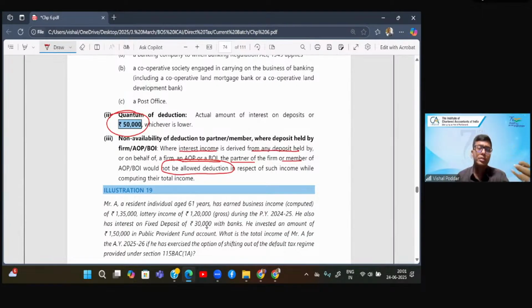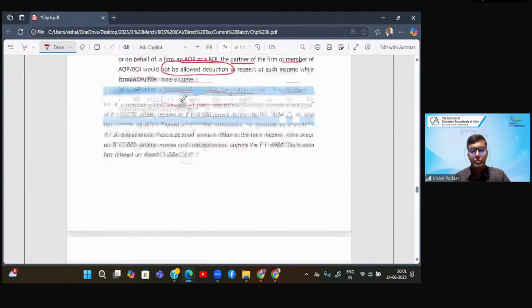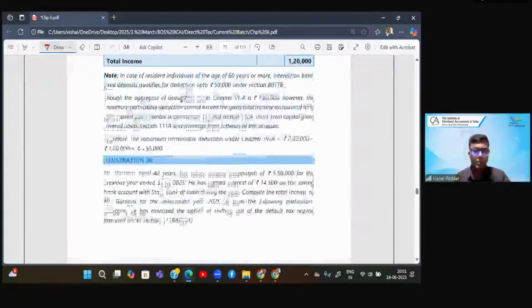Same here, since this deduction is related to income, if this savings account or FD is in the name of the AOP or BOI, the interest is earned by the AOP or BOI, so their members or partners will not be allowed deduction because it is not their income. I hope this is clear, madam.